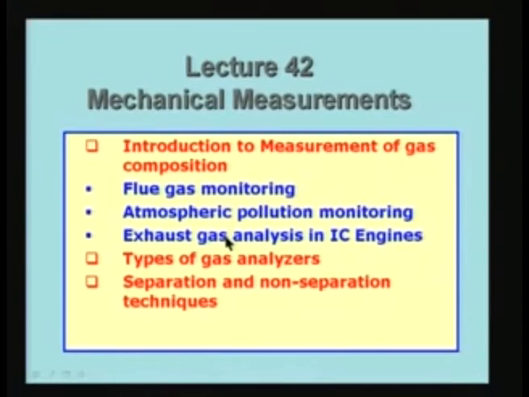Then there is the case of exhaust gas analysis in IC engines, because IC engines are major producers of these pollutants which ultimately end up in the atmosphere. We would like to find out whether the engine is working properly, so that the exhaust gas does not contain the pollutants in levels which are unsuitable for use. So, basically as you can see, the three examples I have taken are basically because of combustion. The main reason is that there are combustion devices, and combustion devices are used in production of energy, like in power stations and so on.